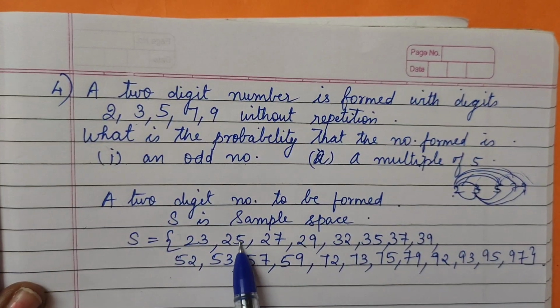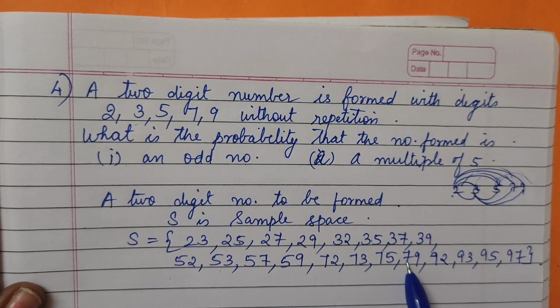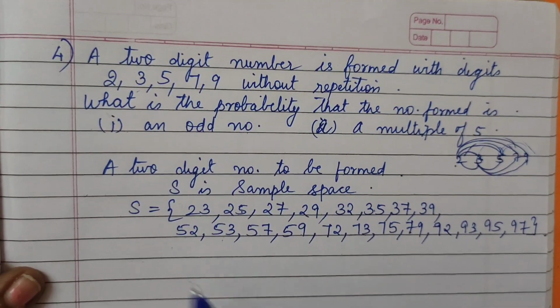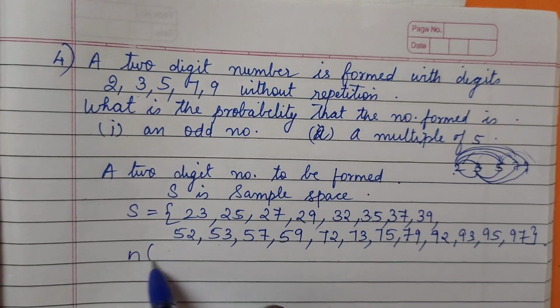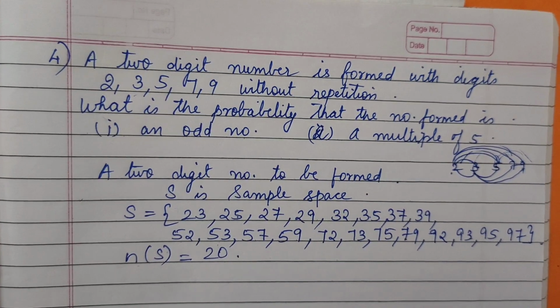If you see, let's count it: 2, 4, 6, 8, 10, 12, 14, 16, 18, 20. So we got the sample space, n of S, that is the number of sample points. How many? 20 are there, right?